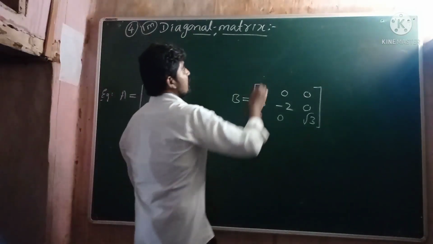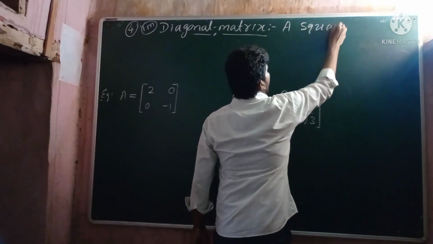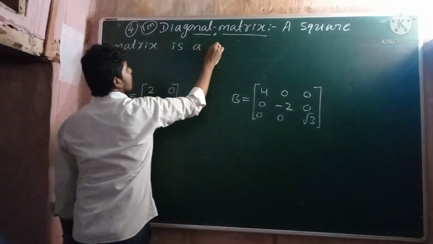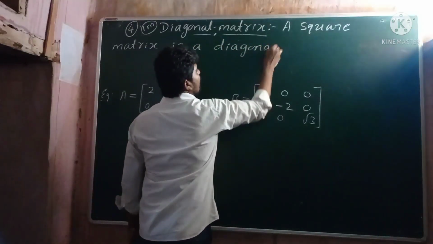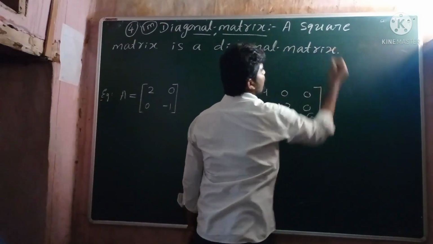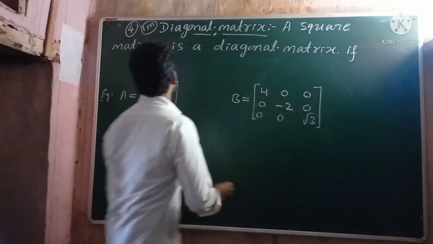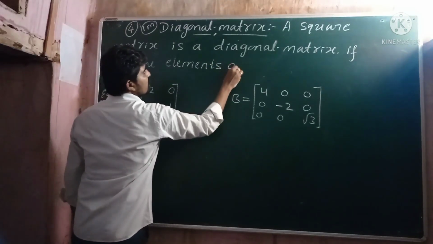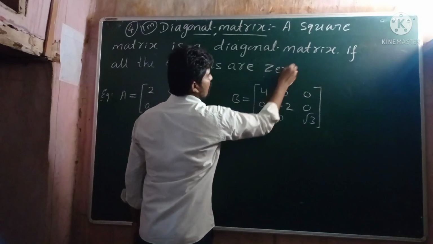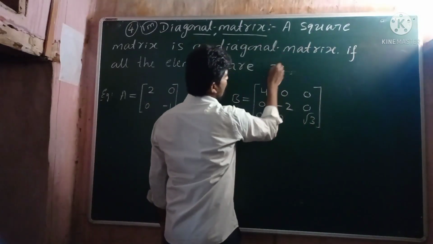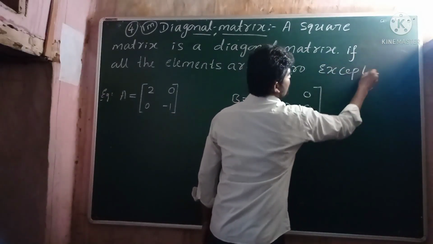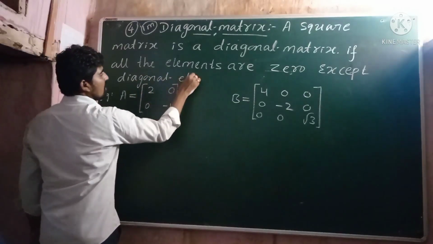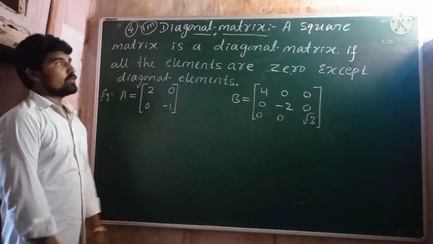What is the definition of diagonal matrix? A square matrix is a diagonal matrix if all the elements are 0 except diagonal elements. I hope all of you understood.